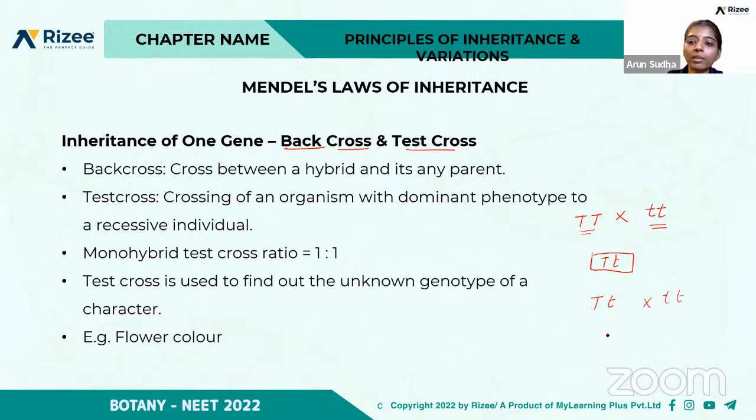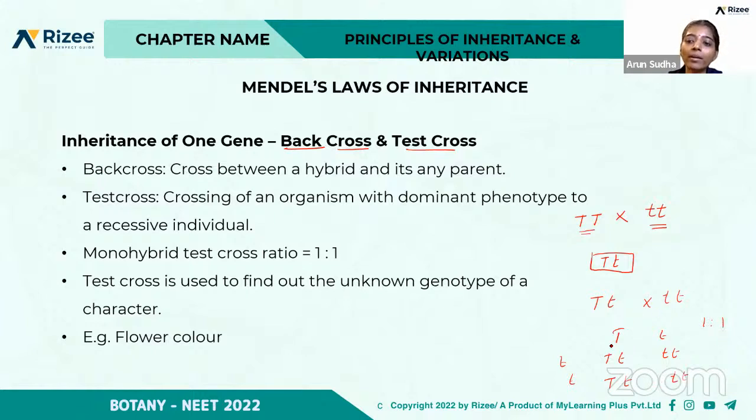what will be the ratio that we will get? If Tt is crossed with tt, you get Tt and tt. So the ratio here is 1:1, that is, 2 tall and 2 dwarf.